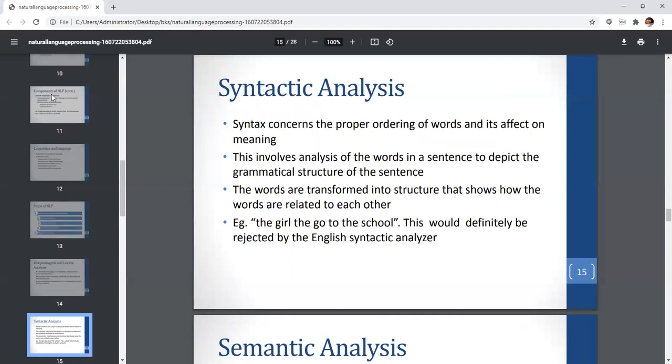Syntactic analysis. Syntax concerns the proper ordering of words and its effect on meaning. This involves analysis of the words in a sentence to depict the grammatical structure of the sentence. The words are transformed into a structure that shows how the words are related to each other. For example, "the girl the girl that go to the school" would definitely be rejected by an English syntactical analyzer. So syntactic analysis is dividing your sentence as per the grammar structure.